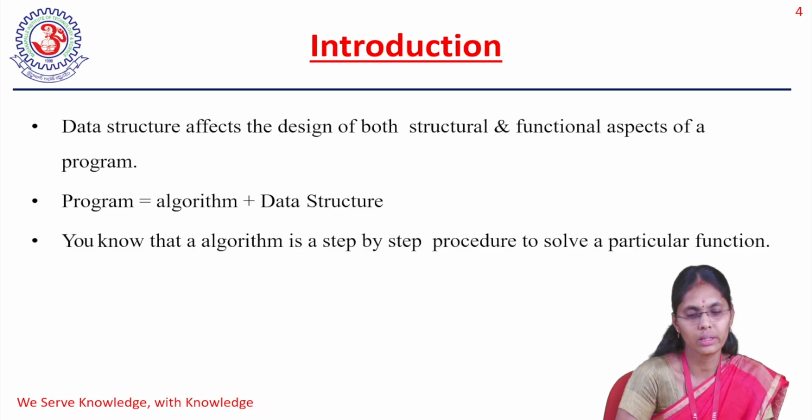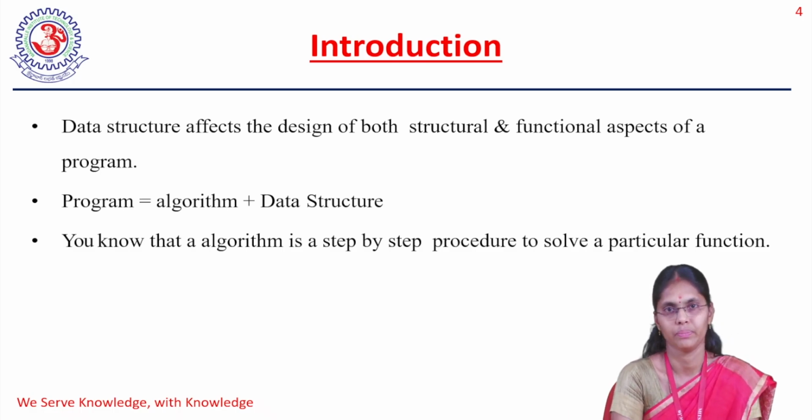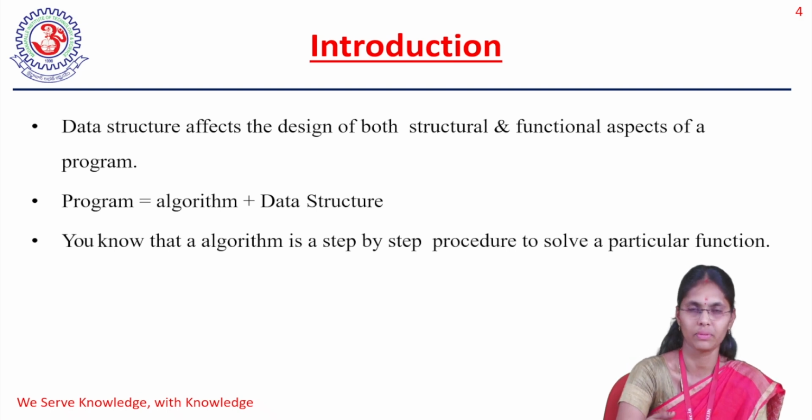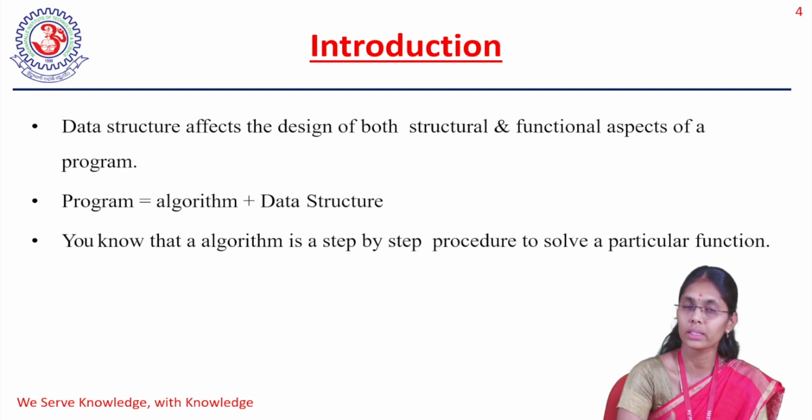Data structures are used to affect both the structural and functional aspects of the program. So how do we tell the functional and structural aspects? The structural aspect indicates how to store the data. Like I want to store the data one after another. So this may be one way: you are the first one, and the next element I add will act as the next element. Like that it can be done.